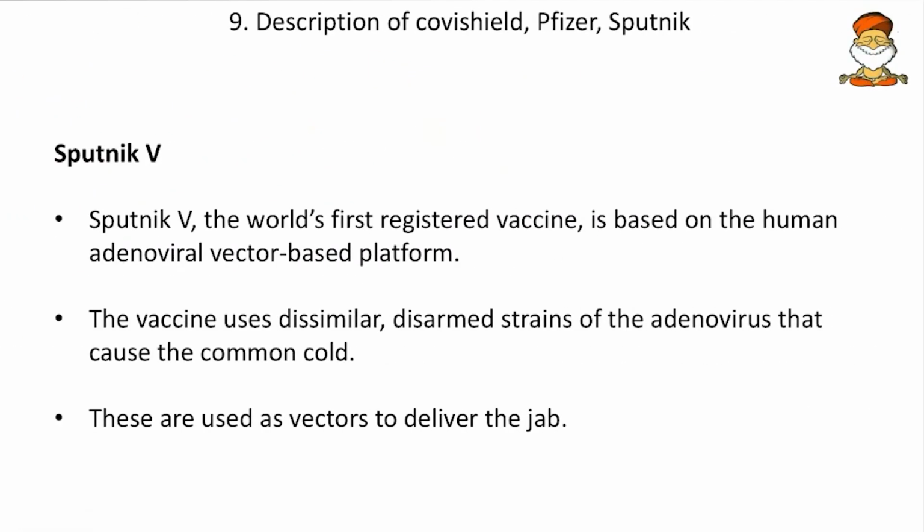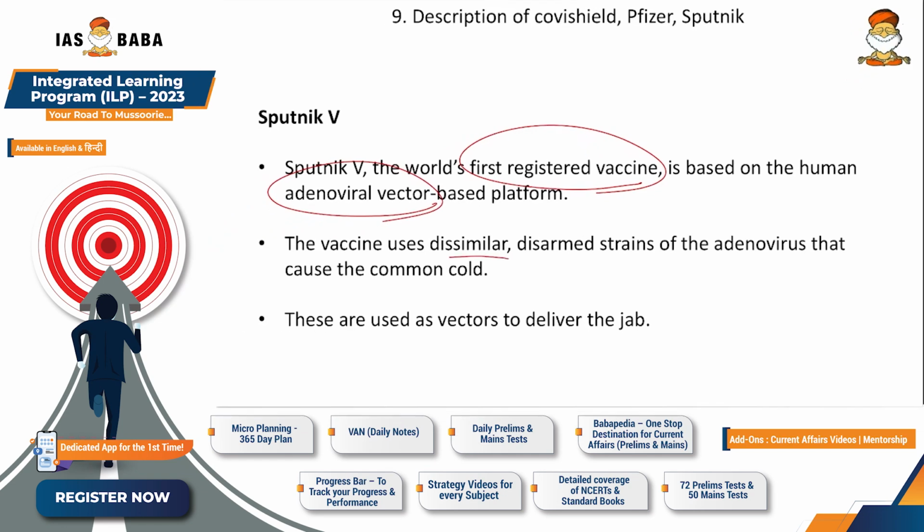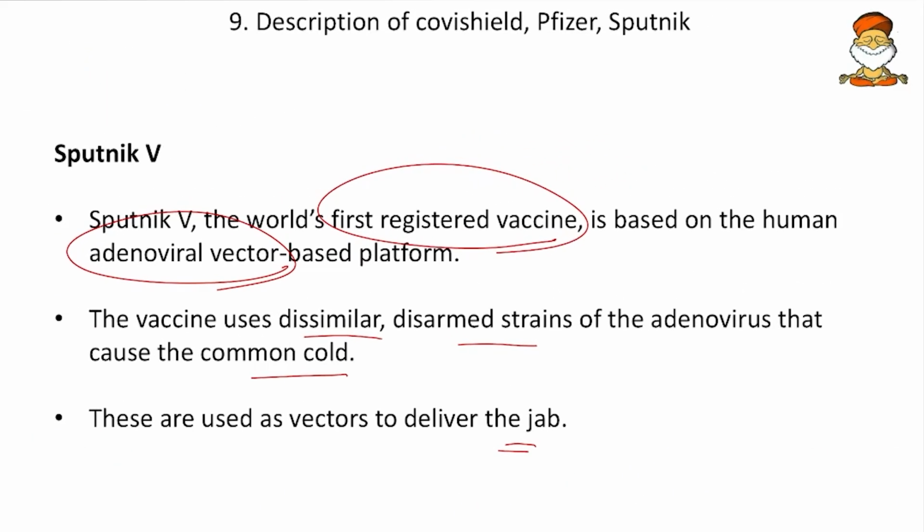Then come to next, the Sputnik V. So Sputnik V, the world's first registered vaccine. So mark this as important. It is based on the human adenoviral vector based platform. So it is not the chimpanzee vector. Now it is the human adenovirus. And the vaccine uses dissimilar disarmed strains of adenovirus that cause the common cold. And these are used as vectors to deliver the jab. So here it is like the one dose of Sputnik uses one strain of adenovirus, and the second uses the second strain of adenovirus. So here there is least chance of this adenovirus infecting the cells. So that is why this Sputnik was considered more safe than the Covishield, and it was costly as well.